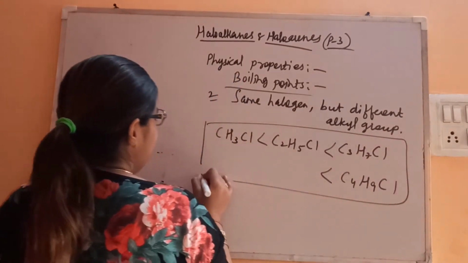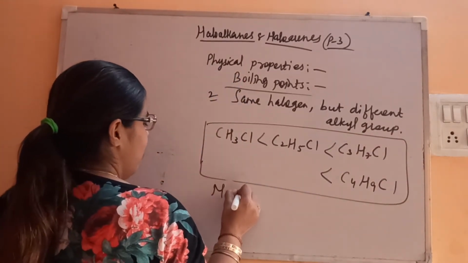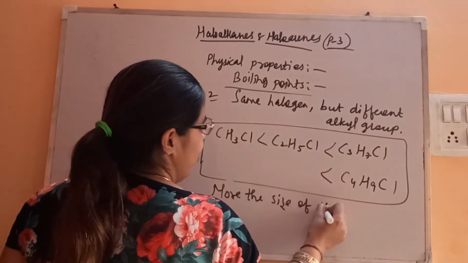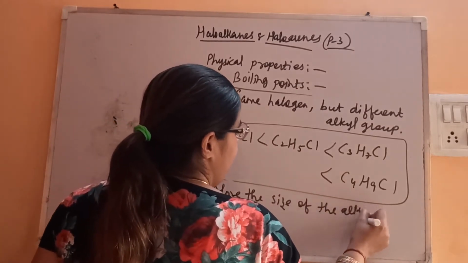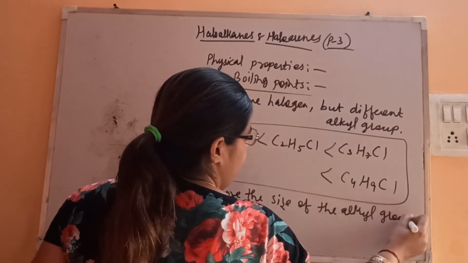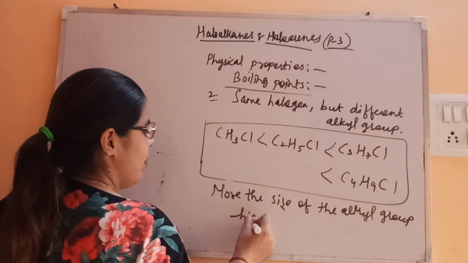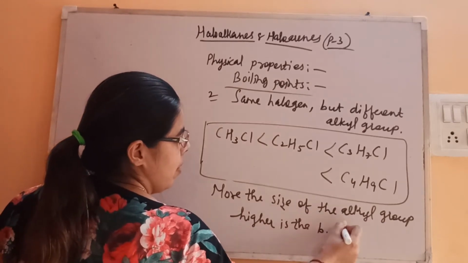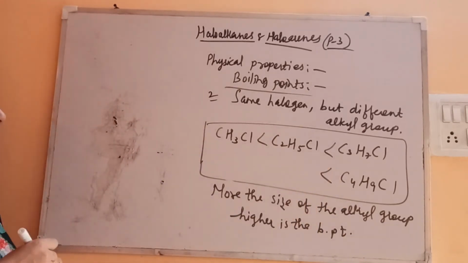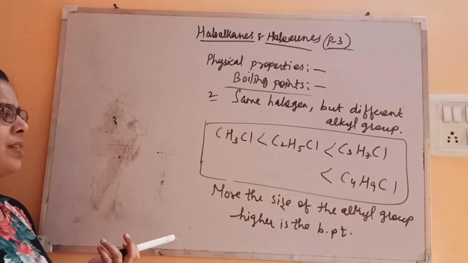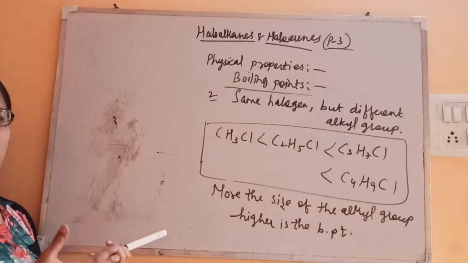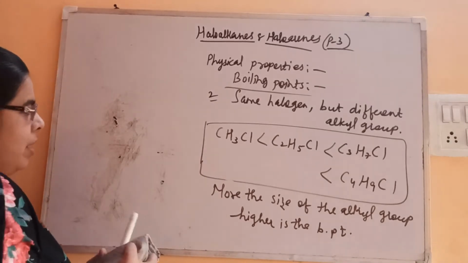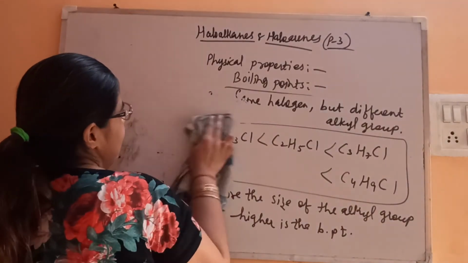Again, the more the size of the alkyl group, the higher the boiling point. This is the reason here. Again, the more the size, because van der Waals forces are directly proportional to molecular size, the boiling point will be higher, directly proportional. Now we'll take a different situation.